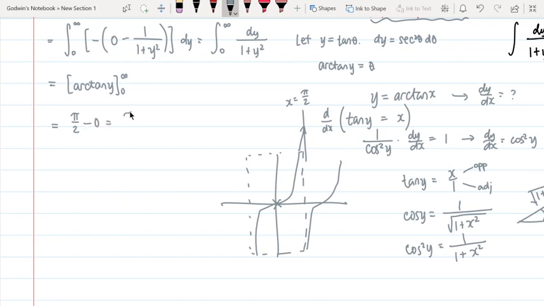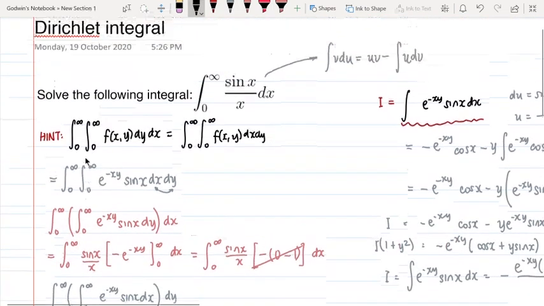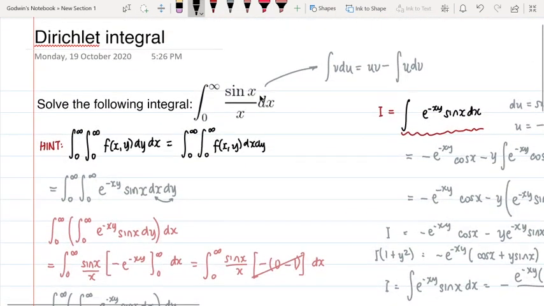And so finally, we have the answer to the Dirichlet integral. Let me just rewrite. I can change my pen colors now. Okay. The integral from 0 to infinity of sine x over x dx is a nice pi over 2.